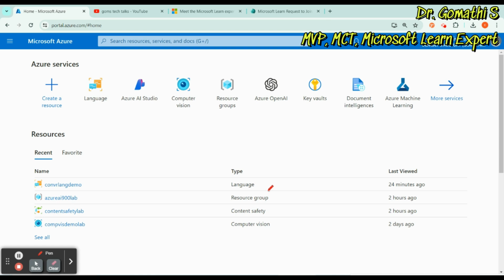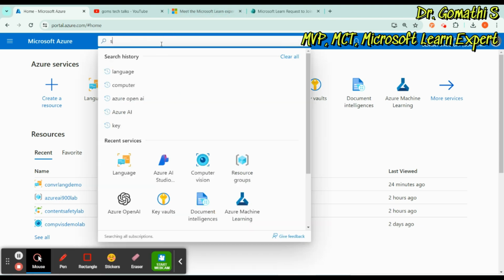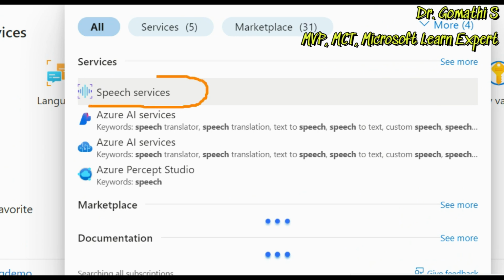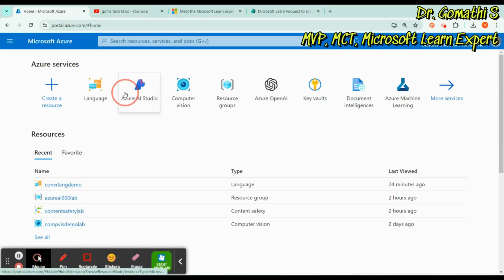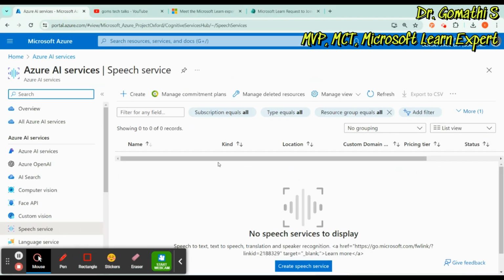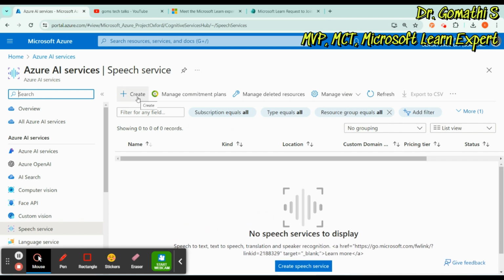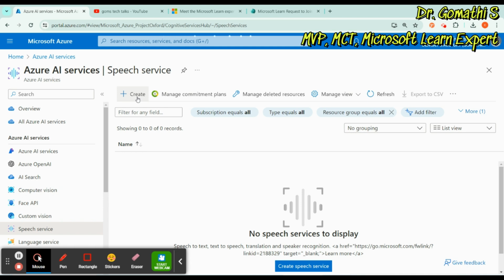Okay, so let us get started with speech recognition today. For that, you need a resource group, which I've already created. You have to create a resource group here. I'm just going to search for speech. You can find speech services here, which is Azure AI services, cognitive service. If you click on the speech services, you have to create the resource for the speech services. So just click on create.